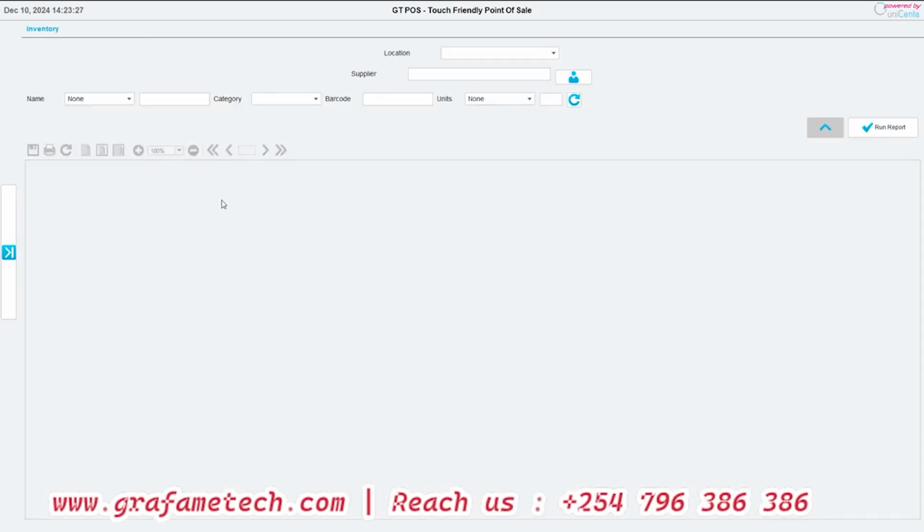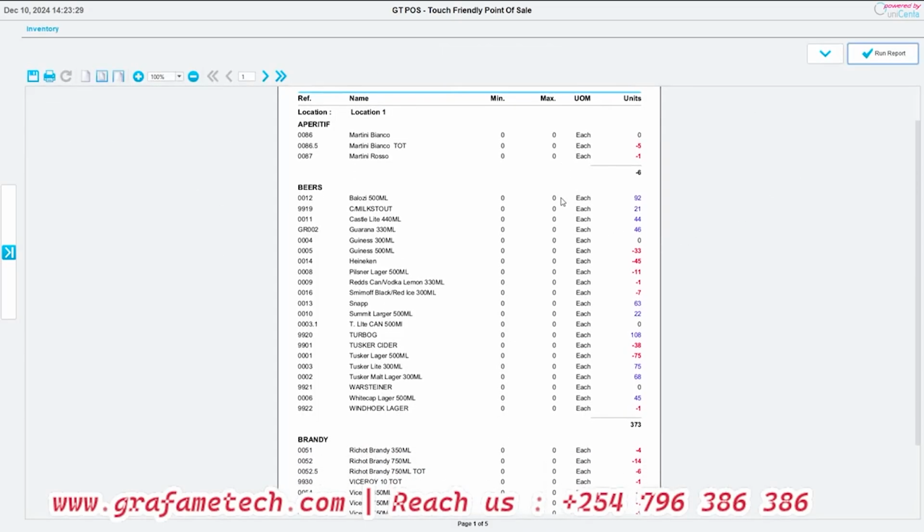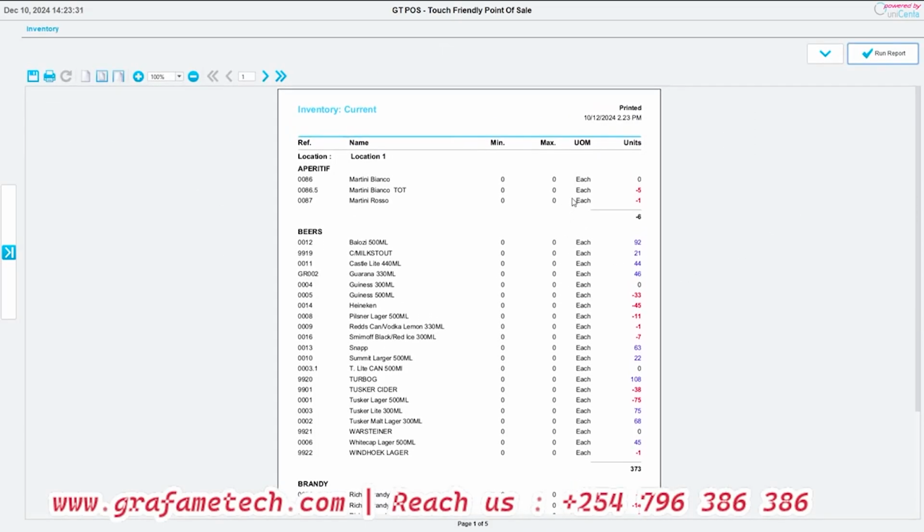We also have the thing called stock check sheet. This one just prints more of a stock check. Maybe you have your own team there. You run this report, you send it to them and tell them to do a stock count of whatever product is in the business right now. Make sure whatever you have on this paper is tallying with what is there.